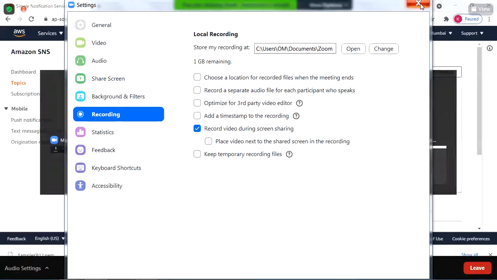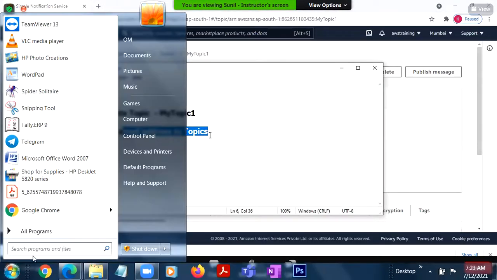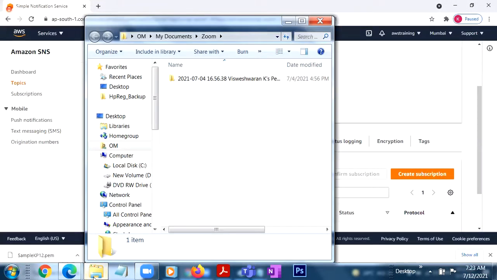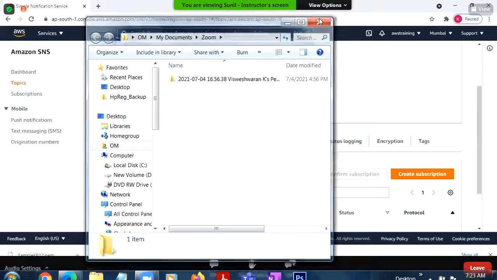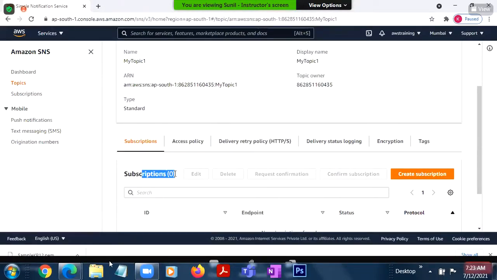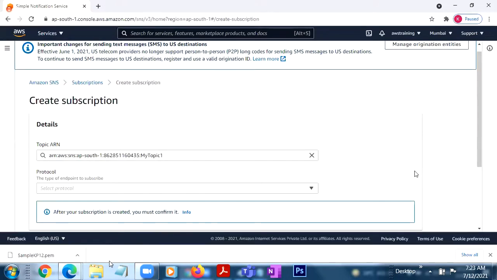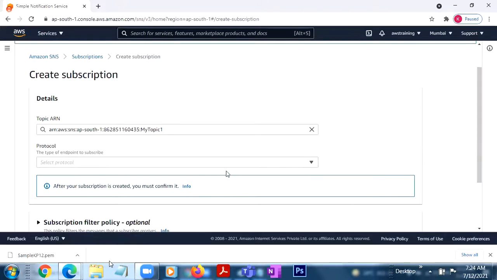What you need to do, you should add email addresses to the topic. Adding email addresses to the topic is called subscription. Right now for this topic, how many subscriptions are there? 0 subscriptions. So I want to add email addresses. Email addresses are nothing but subscriptions. So here we have an option of create subscription. Here subscription is nothing but I'm adding email addresses.